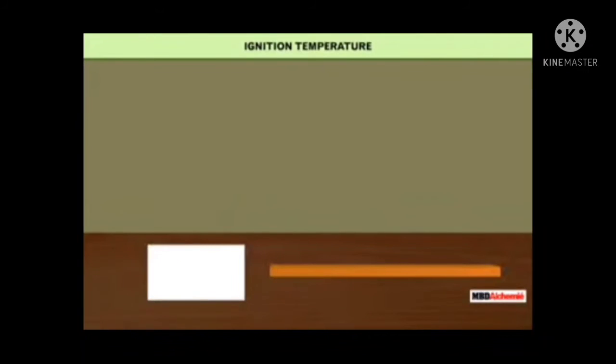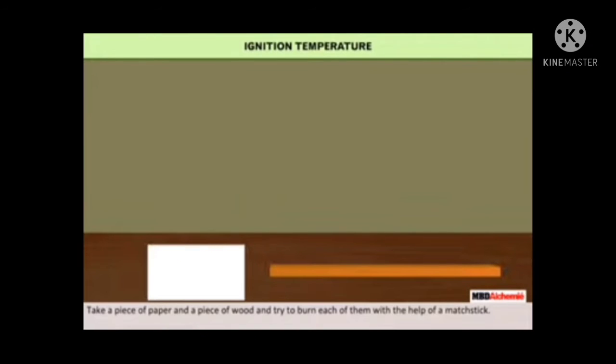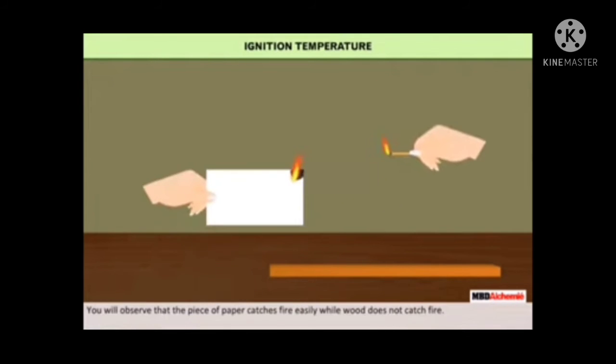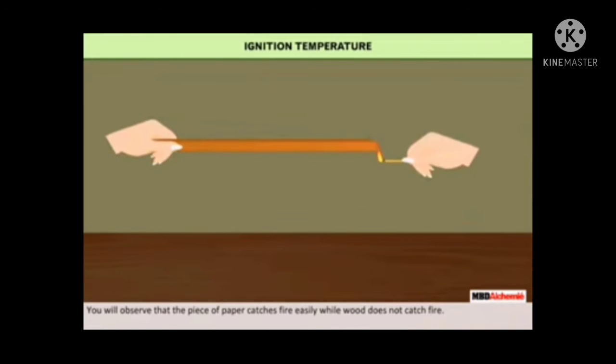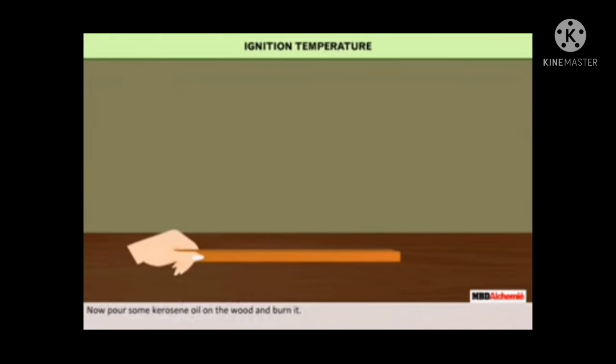Children, do all substances catch fire at the same temperature? Let's do an activity. Take a piece of paper and a piece of wood and try to burn each of them with the help of a matchstick. You will observe that the piece of paper catches fire easily while the wood does not catch fire. Now pour some kerosene oil on the wood and burn it.